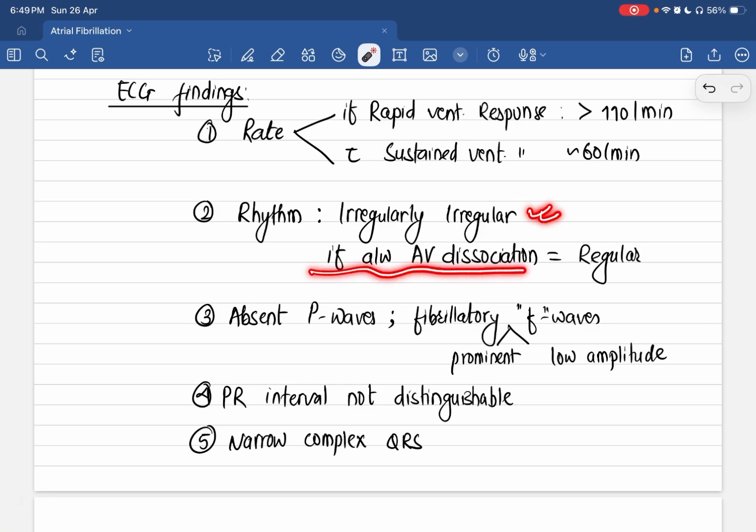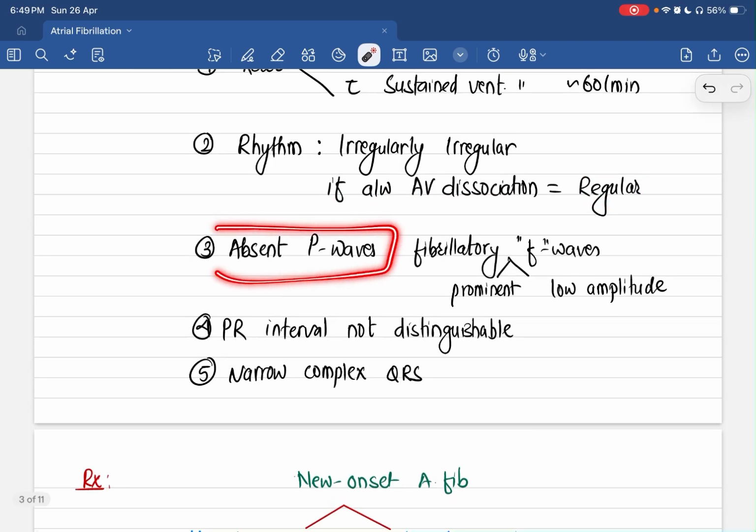However, if there is atrioventricular dissociation, the rhythm can be regular as well. And of course, there will be absence of P waves. In the absence of P waves, we can see something called fibrillatory waves or F waves. Fibrillatory waves give a brief idea whether the atrial fibrillation is acute in onset or has been standing for a very long duration.